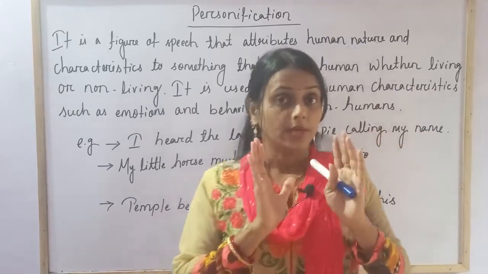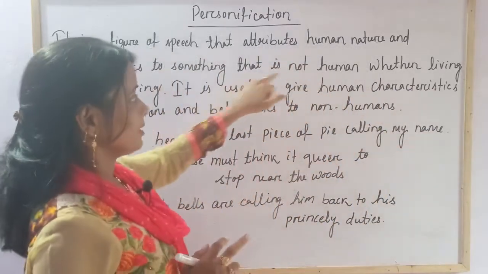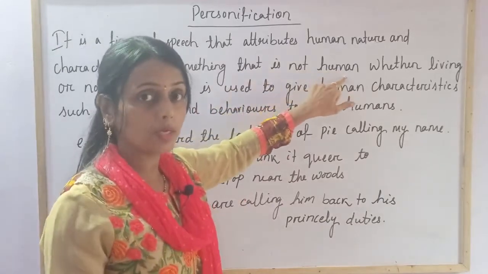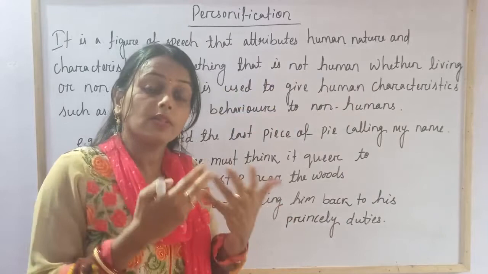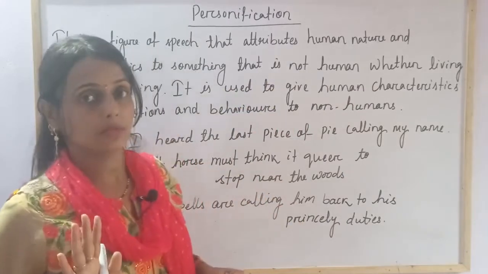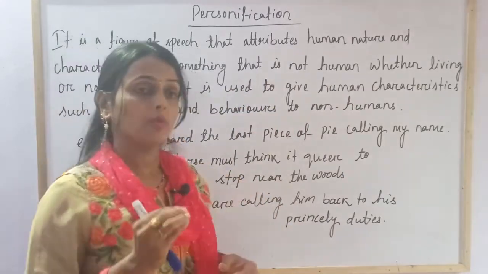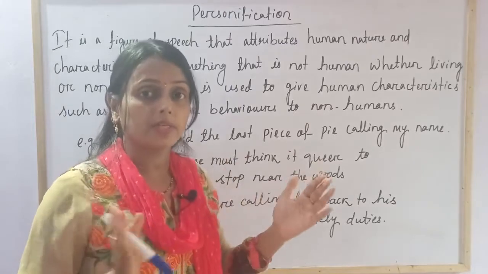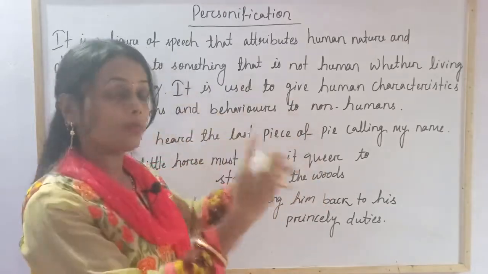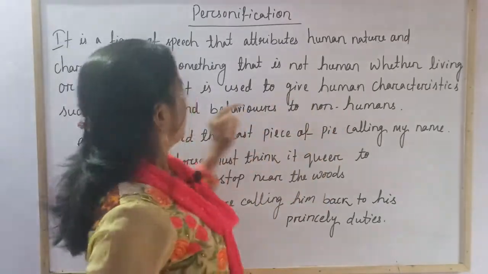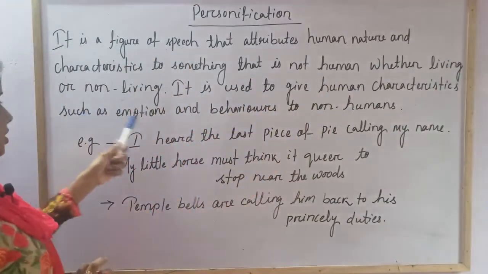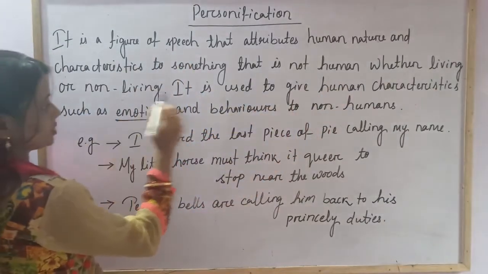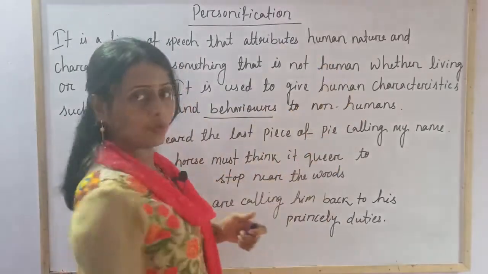But it is clearly mentioned that it is not human. It means those living or non-living things can feel emotion just like human beings. Human emotion and human behavior can be reflected by the behavior of those things. So it is used to give human characteristics such as emotions and behavior to non-humans.